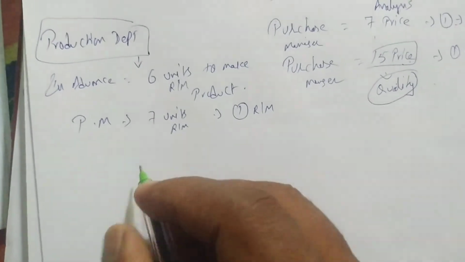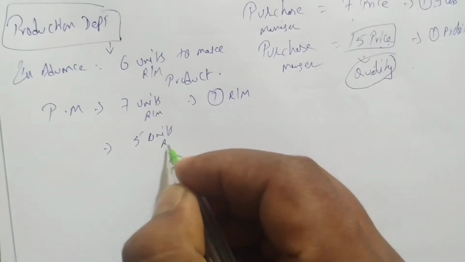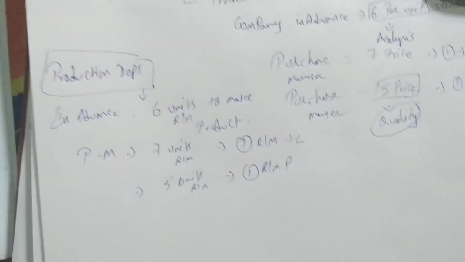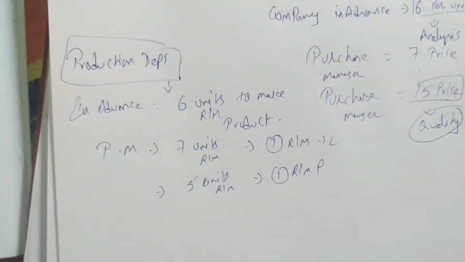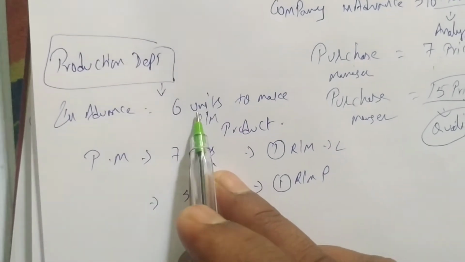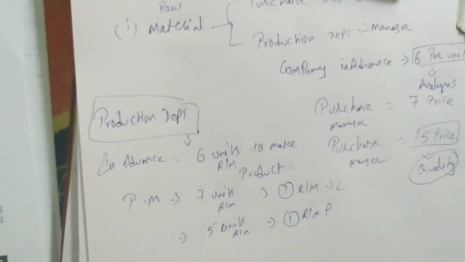Okay, if he is taking 5 units as raw material, then there will be a raw material profit, there will be a loss. Understood? Easy. So the company in advance will fix some units and they will fix some price. That is called as what?